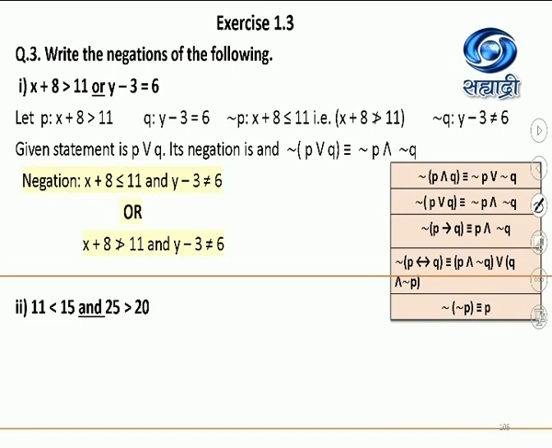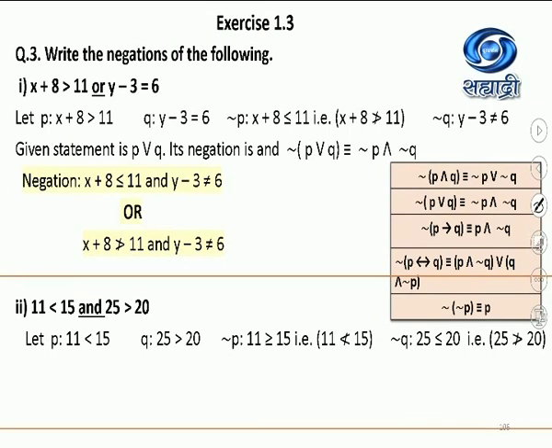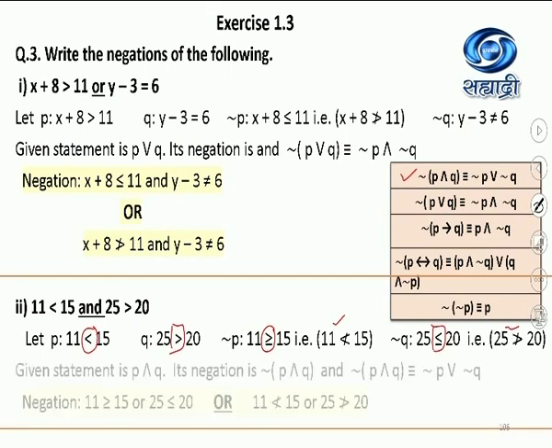11 less than 15 and 25 greater than 20. Statement P is 11 less than 15. Statement Q is 25 greater than 20. Negation of less than is greater than or equal to, and negation of greater than is less than or equal to. Alternative form I have also given for your reference. And the verbal word "and" is used, which means it is the negation of the conjunction, which is negation P or negation Q.